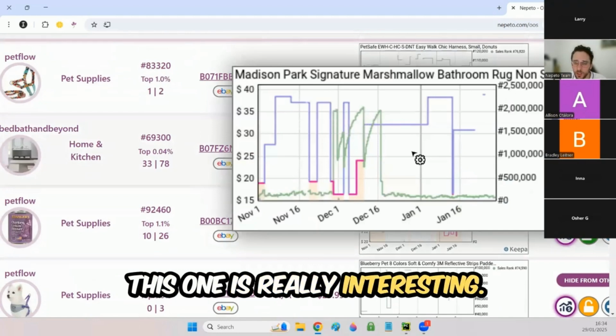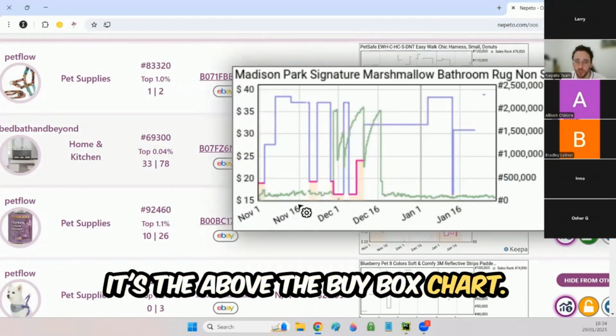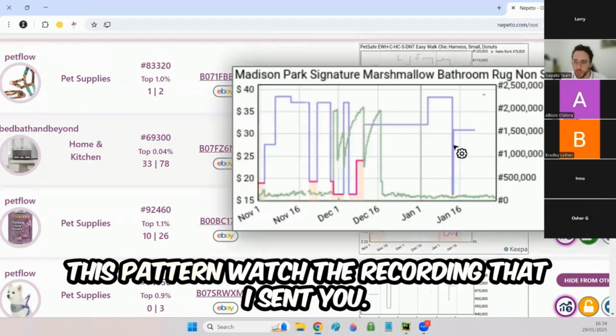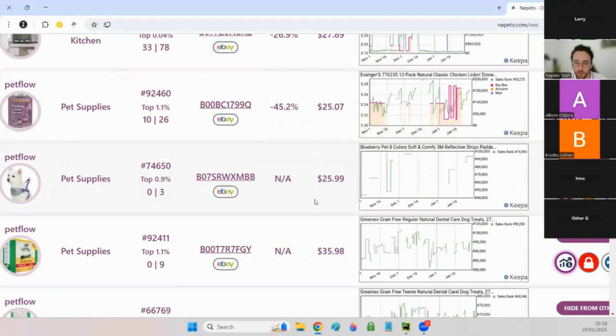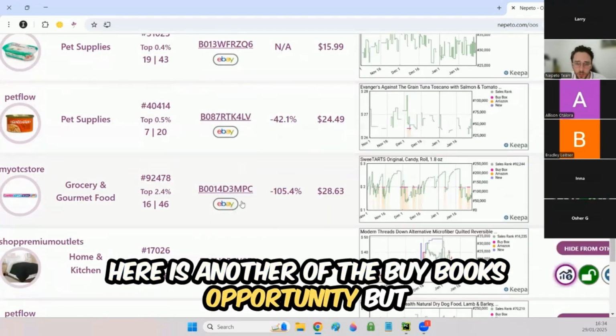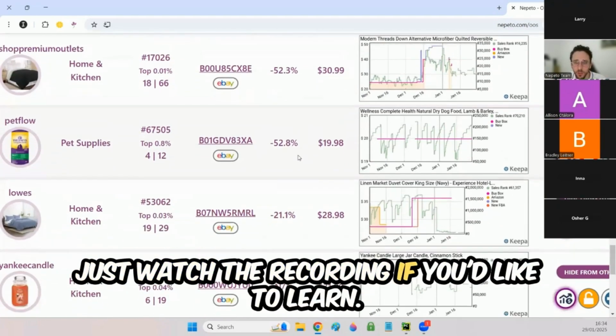This one is really interesting. It's the above the buy box chart. It's the above the buy box method. If you're interested in learning this pattern, watch the recording that I sent you. Here is another above the buy box opportunity, but just watch the recording if you'd like to learn.